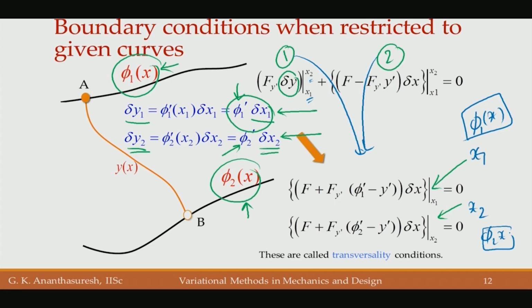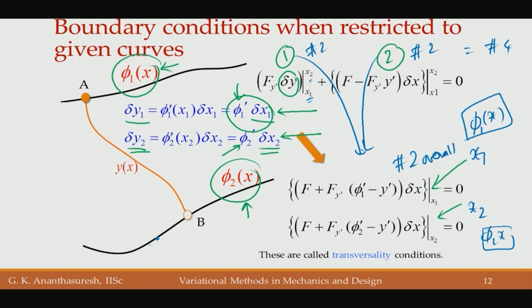Earlier at x1 and x2 there were actually 4 conditions, 2 conditions here, 2 conditions here, that becomes actually only 2 conditions overall. Here 2 plus 2, total 4 conditions, but now we have only 2, because we have found a relation between delta y and delta x.